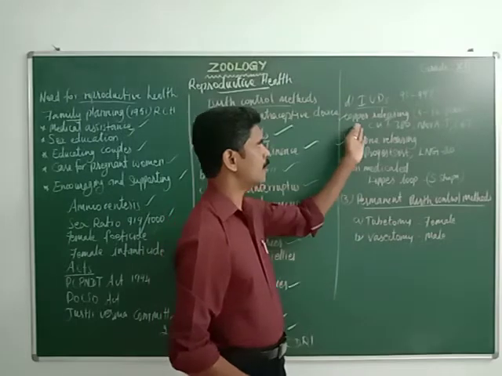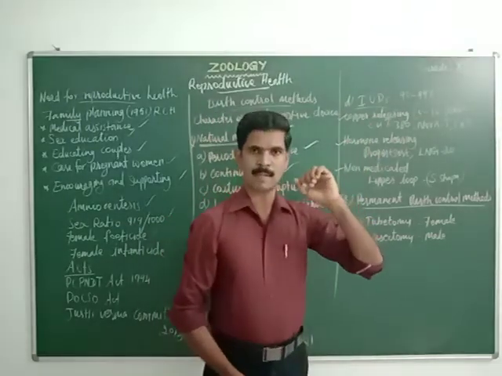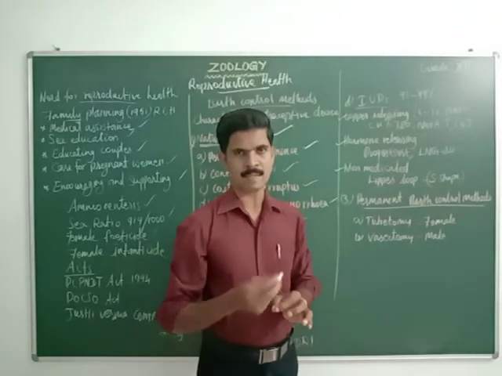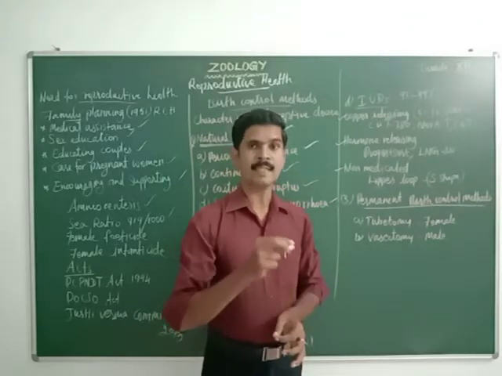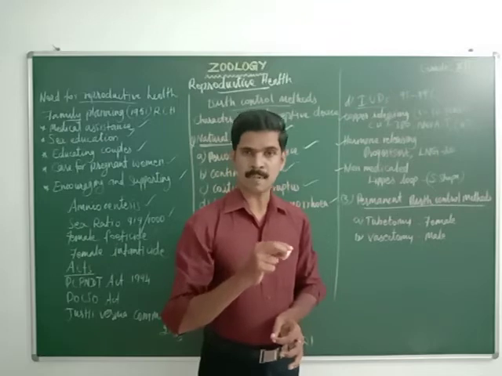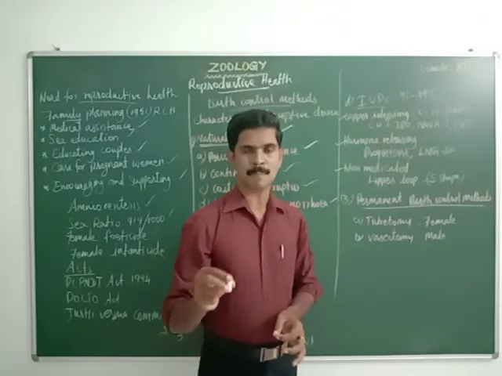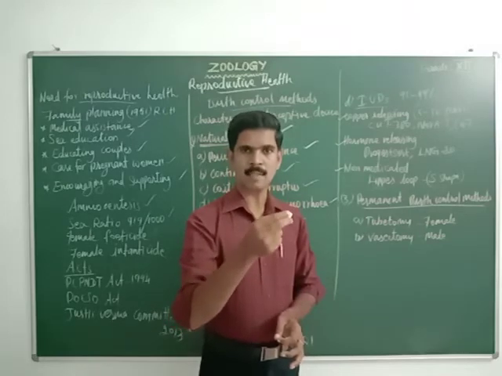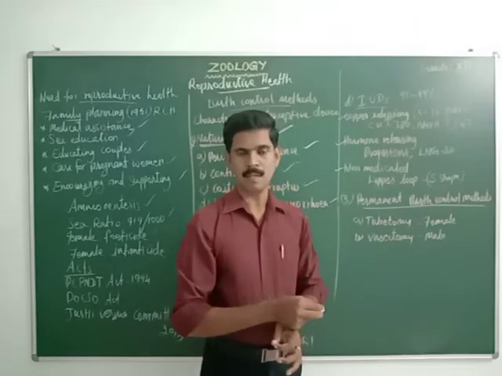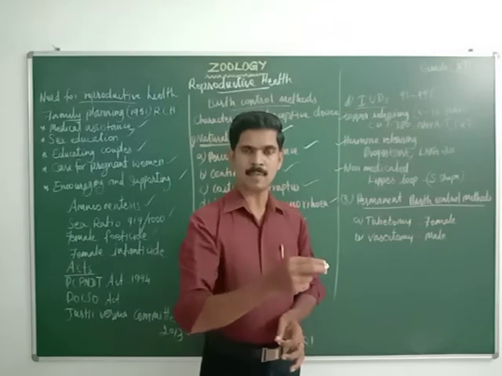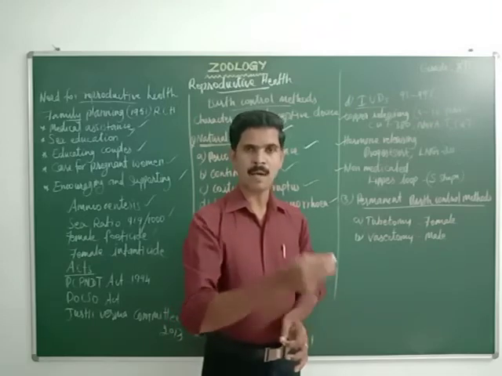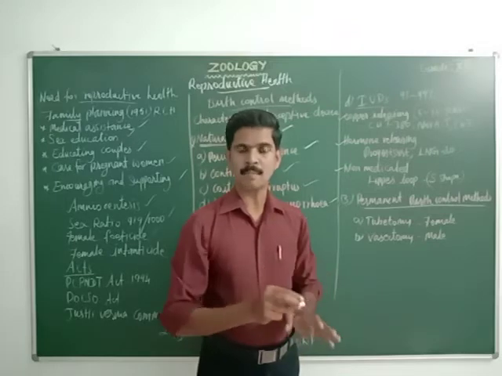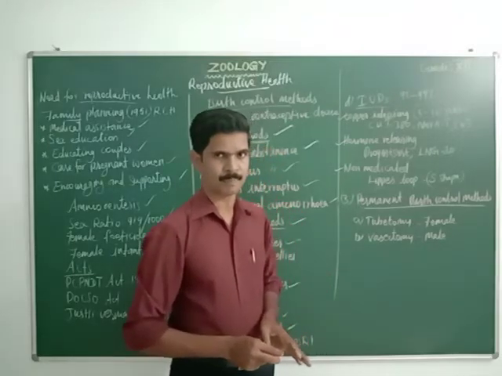When they use this copper releasing intrauterine device, the copper salt released from this device inactivates or prevents the motility of the sperm. Motility means movement. The female partner already keeps this intrauterine device inside the uterus, so when the male partner releases sperm inside the female reproductive system, automatically the copper salt present in this device prevents the motility of the sperm. Hope you understood.